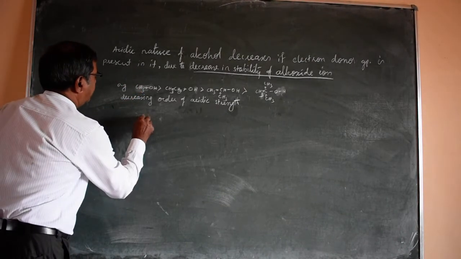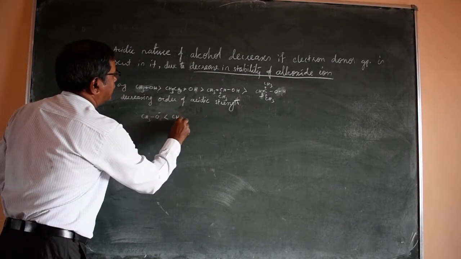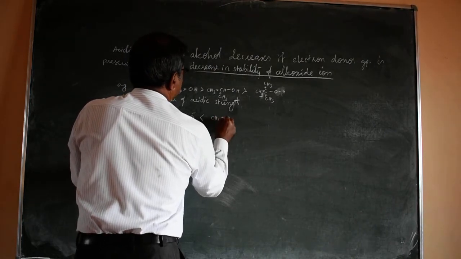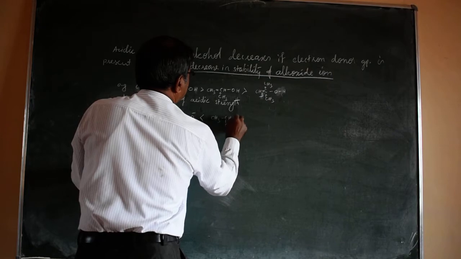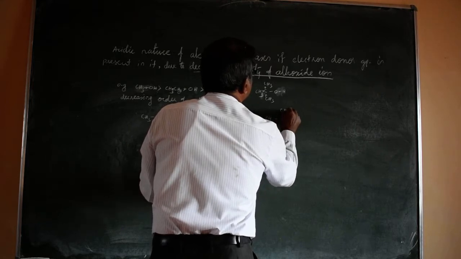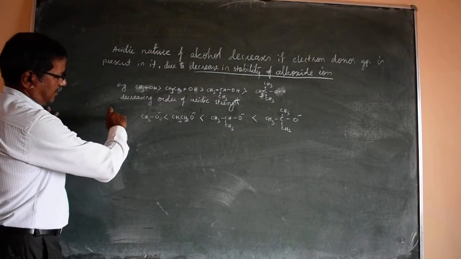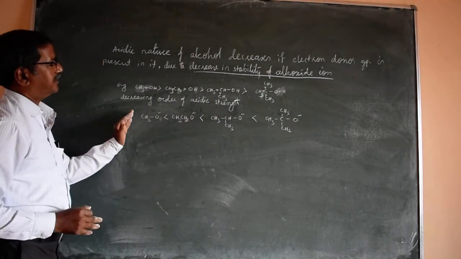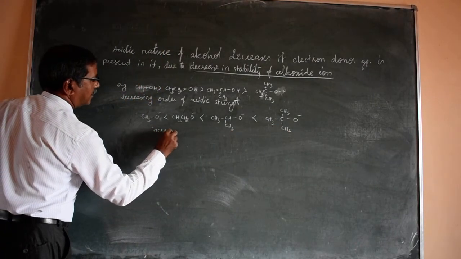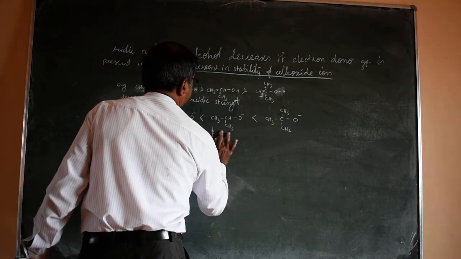Here the alkoxide ions CH3O minus, then CH3CH2O minus, then (CH3)2CHO minus, then (CH3)3CO minus is the increasing order of basic strength. That means this is a strong base.